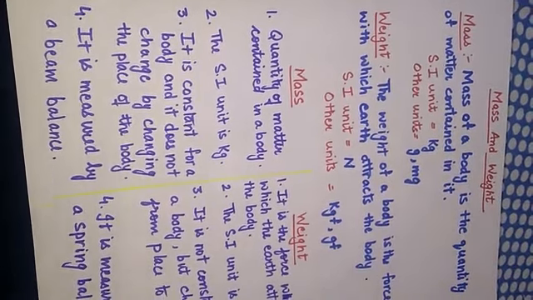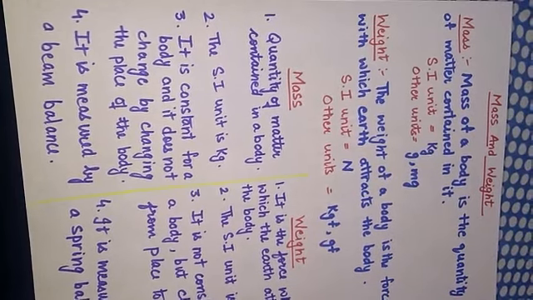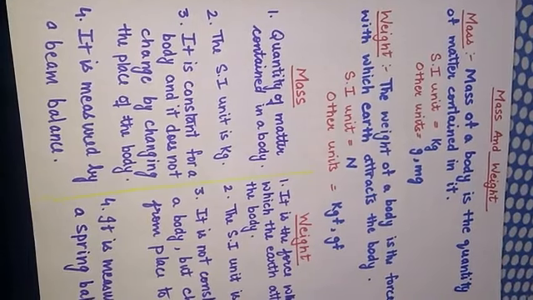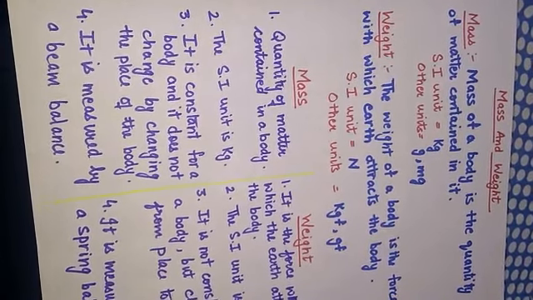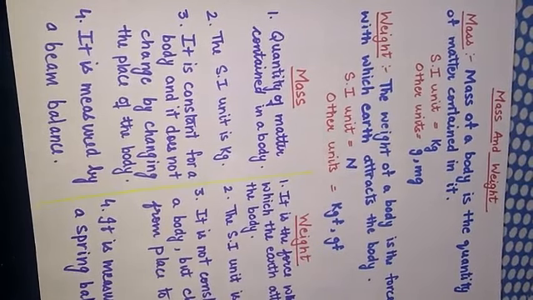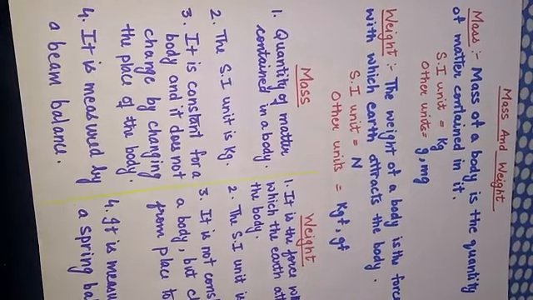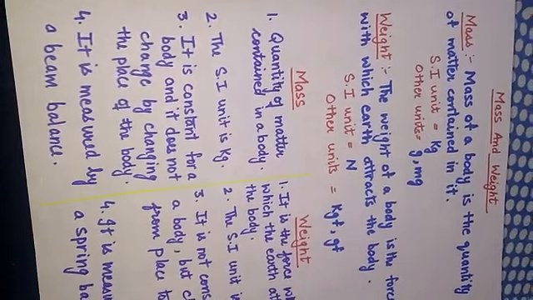Next is weight. Children, we often get confused between mass and weight, and in our everyday life we usually use the word weight when we are calculating the mass. But this is wrong. Weight of a body is the force with which earth attracts the body.